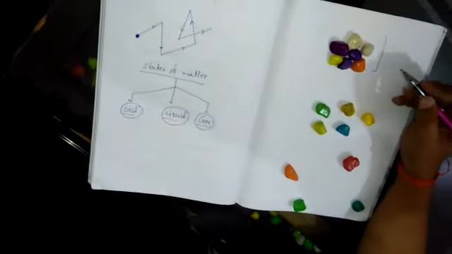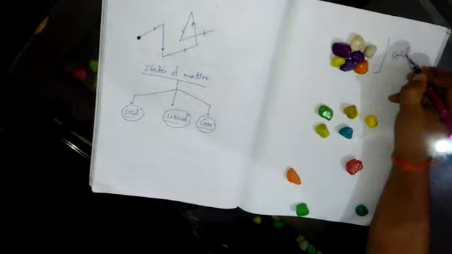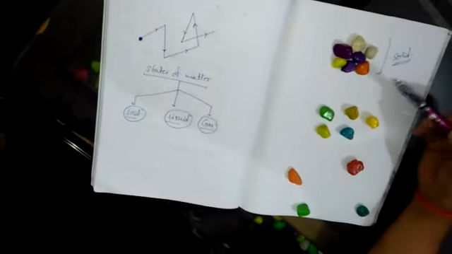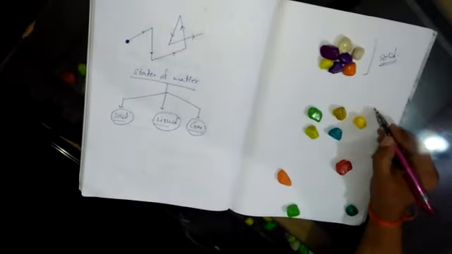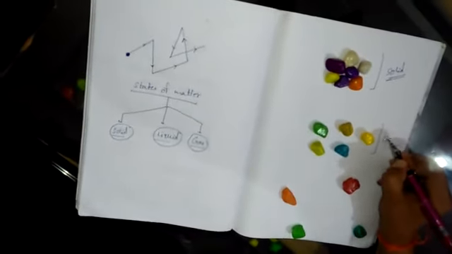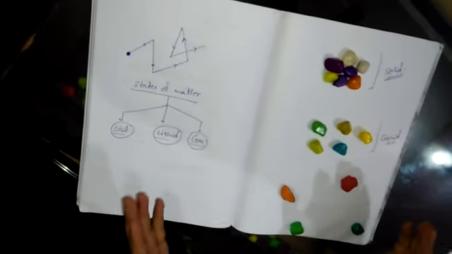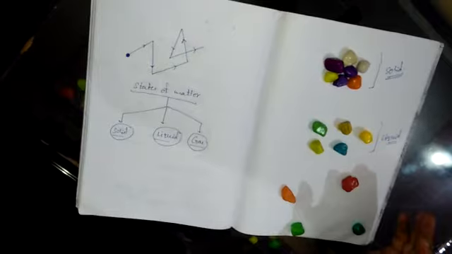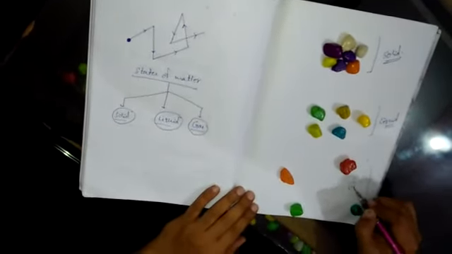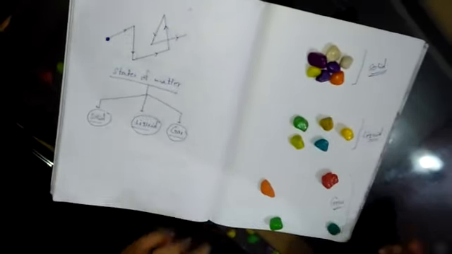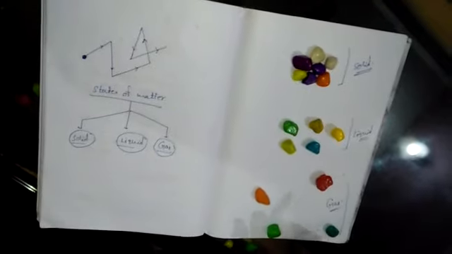The particles are very close to each other. That is a solid. Meaning, in a solid, the particles are very close to each other. There will be no space. In the second condition, this is for liquid, the particles have space between them, but it is very little space. Third is gas, in which the particles are very far from each other. That means the space between the particles of gases is maximum.